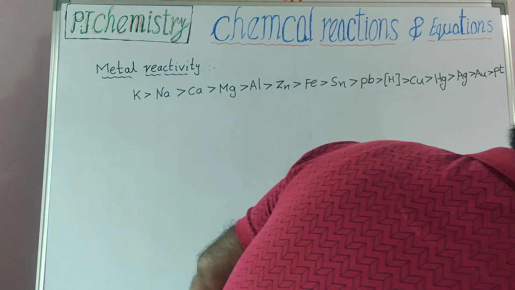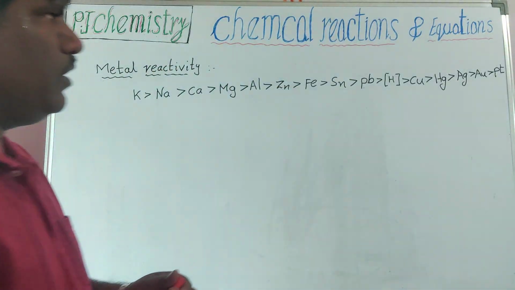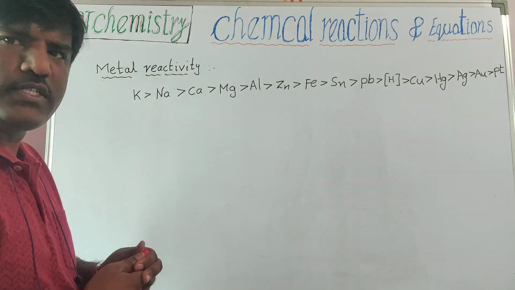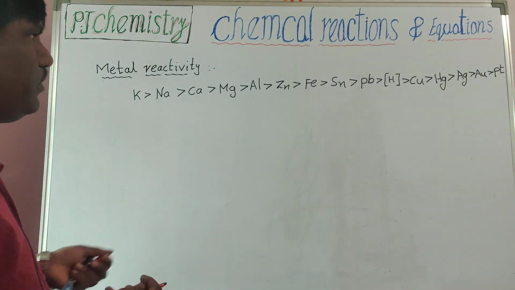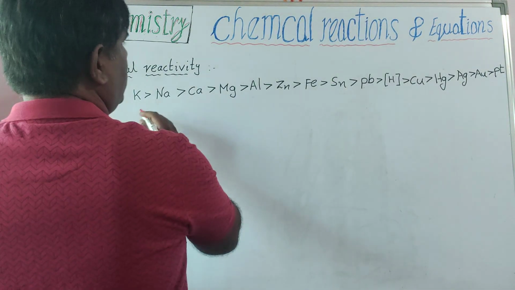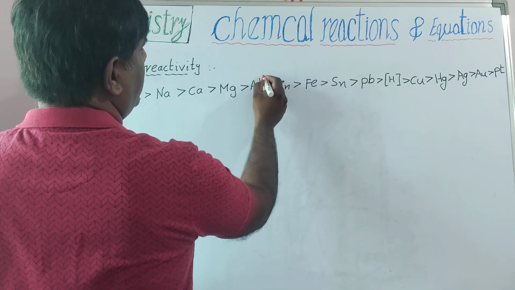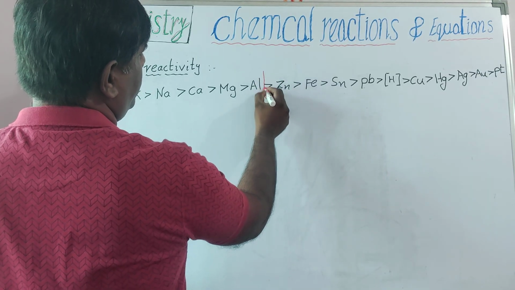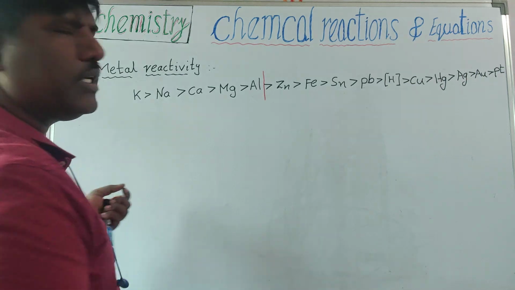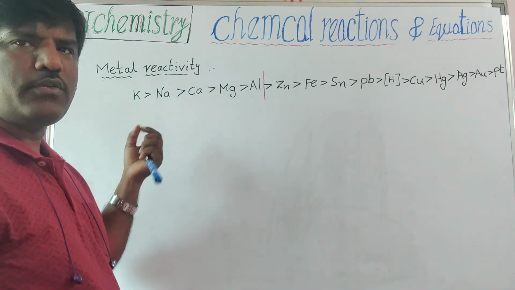While remembering, first divide it into three parts, very easy to remember. Up to aluminium, one part we consider highly reactive metals.